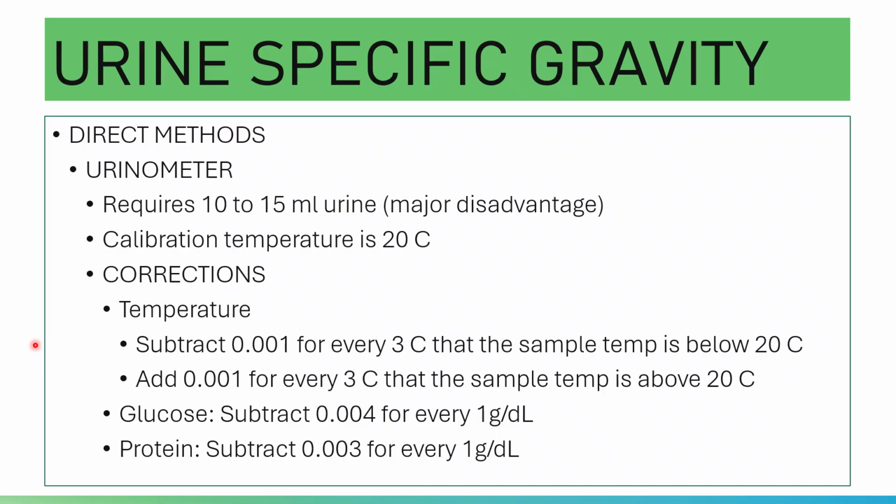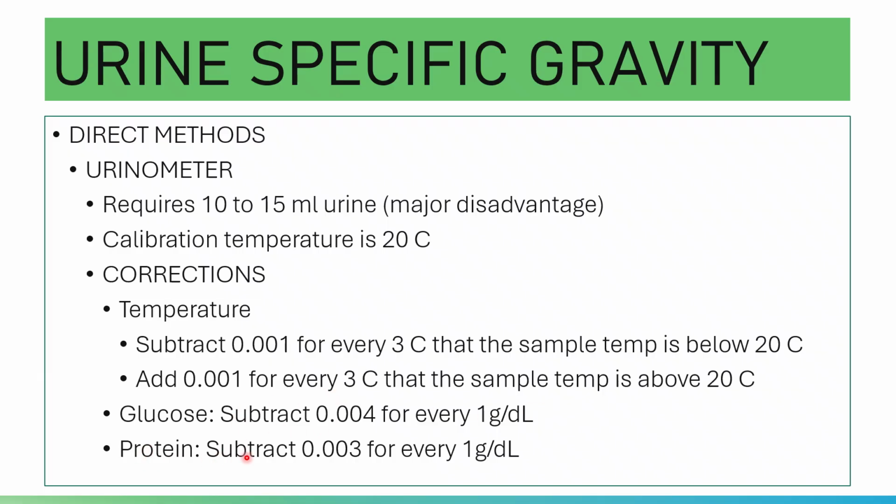For glucose, you subtract 0.004 for every 1 gram per dL present in the urine sample.